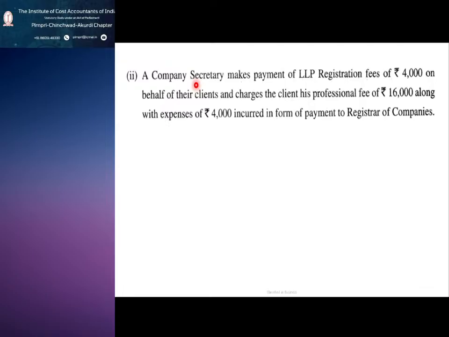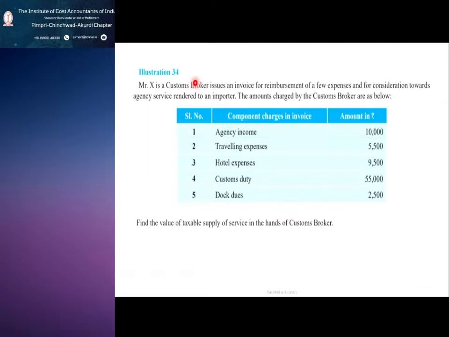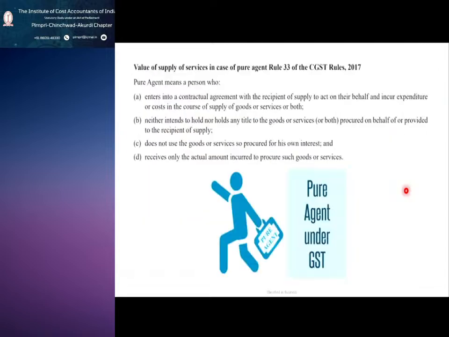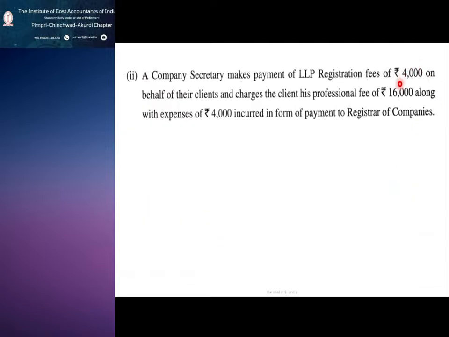The company secretary makes payment of LLP registration fees 4,000 on behalf of their clients. That means this is the pure agent expenditure. So the pure agent reimbursement it is. So the 4,000 is pure agent reimbursement.